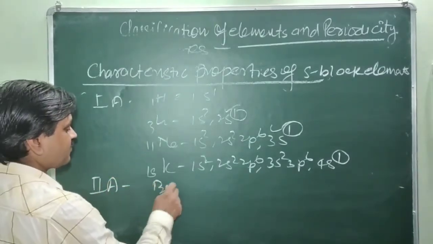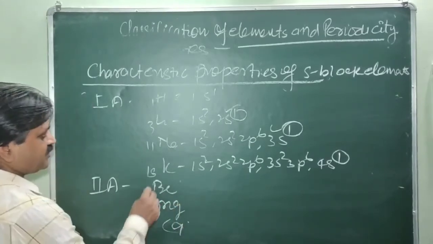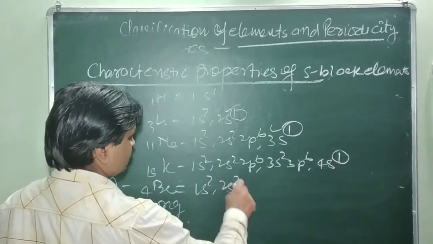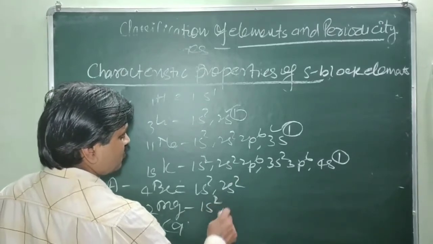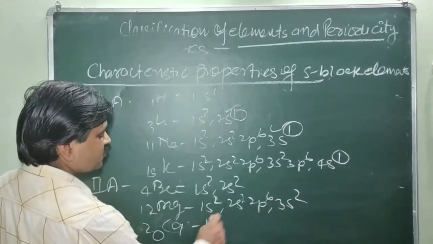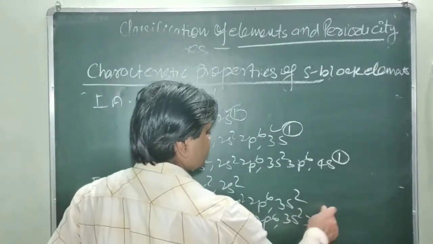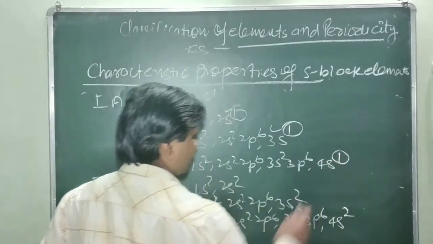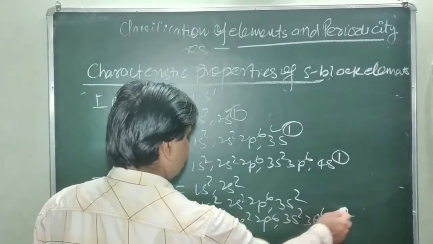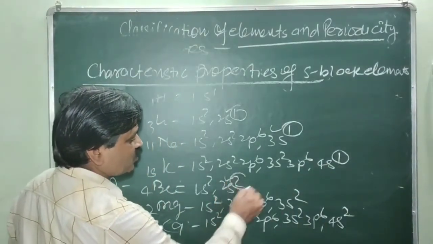Just like beryllium, magnesium, calcium, etc. Beryllium is 4, magnesium is 12, calcium is 20. You will see here 1s2 and 2s2. This is 1s2, 2s2, 2p6 and 3s2. This is 1s2, 2s2, 2p6, 3s2, 3p6 and 4s2. You will see here 2 to 4, 16 to 12, 6, 18 and 2, 20. So you will see in all these cases the last electron enters the s subshell, having 2 electrons.